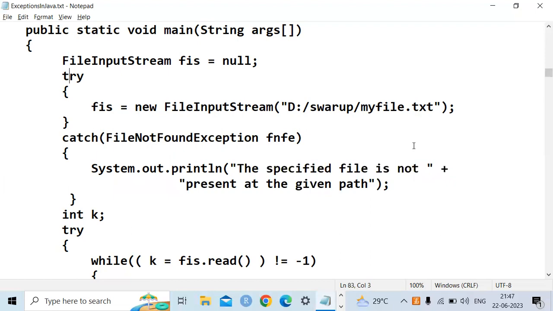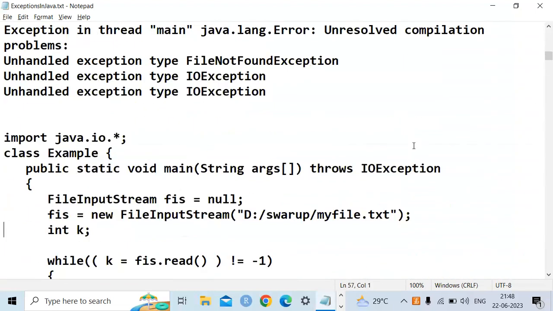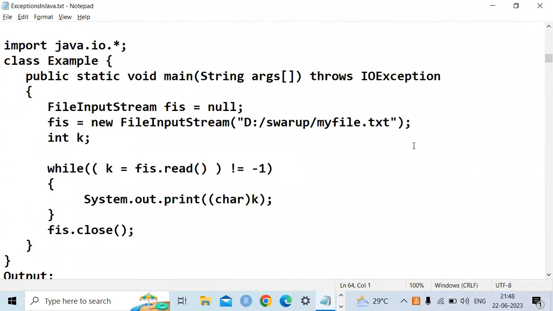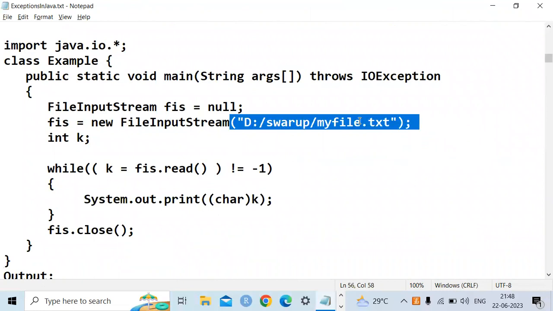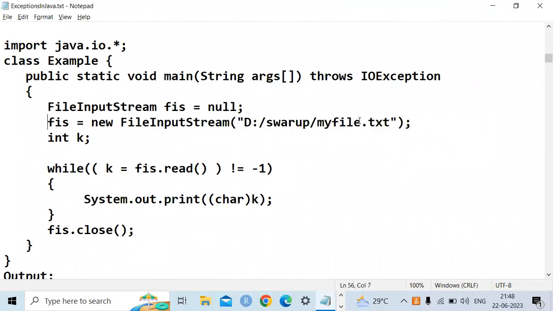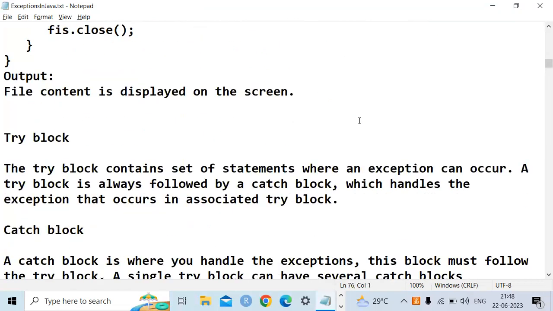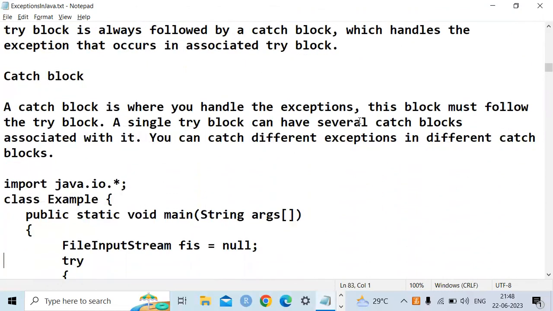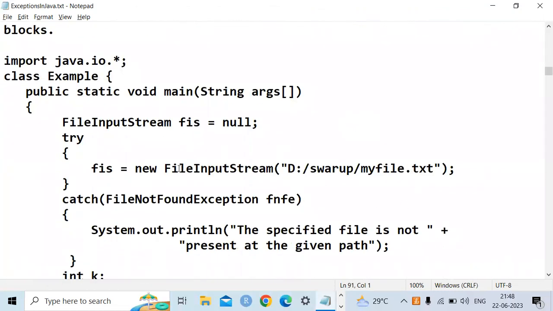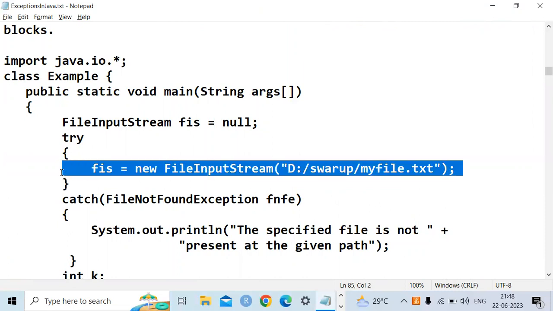When you see the previous program, I directly gave the path without using the try block and without using the catch block. It was automatically considered a checked exception, it looked for the path, the file was not found, and it displayed a message that the file does not exist. If you write the same file opening code in the try block,